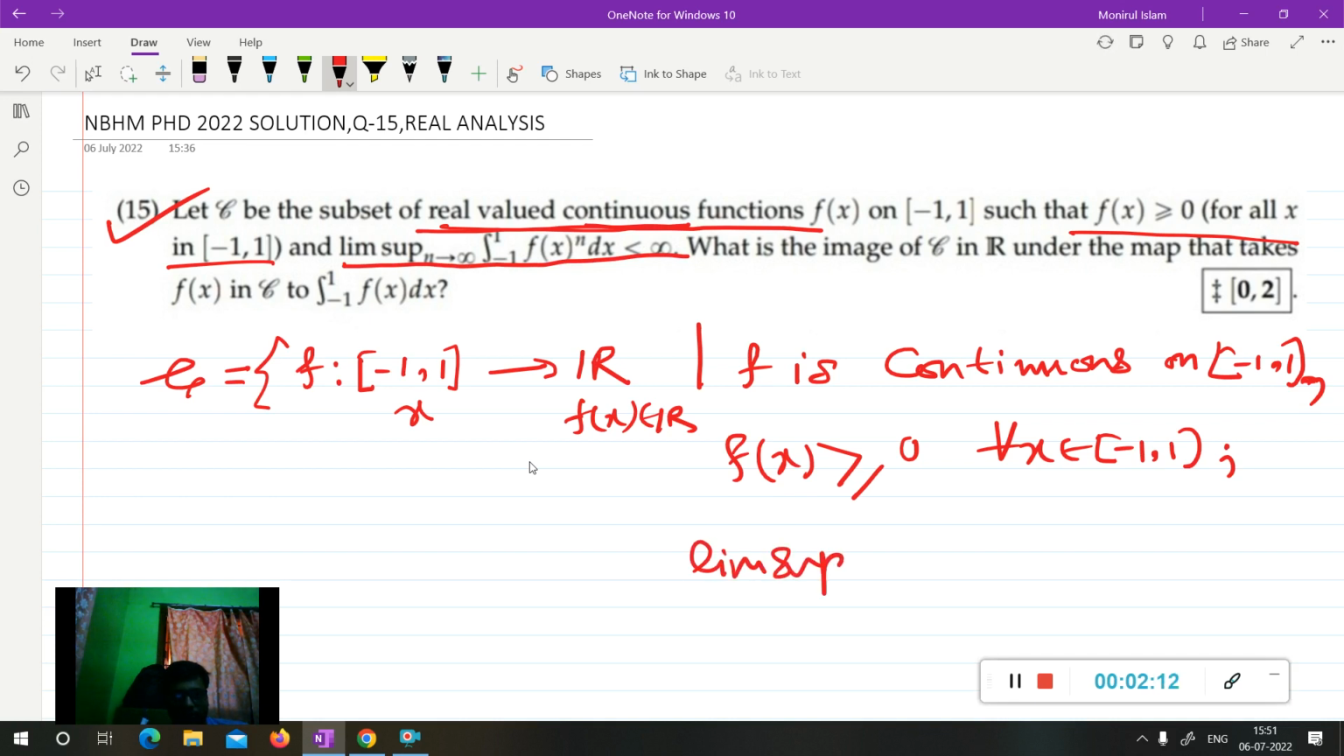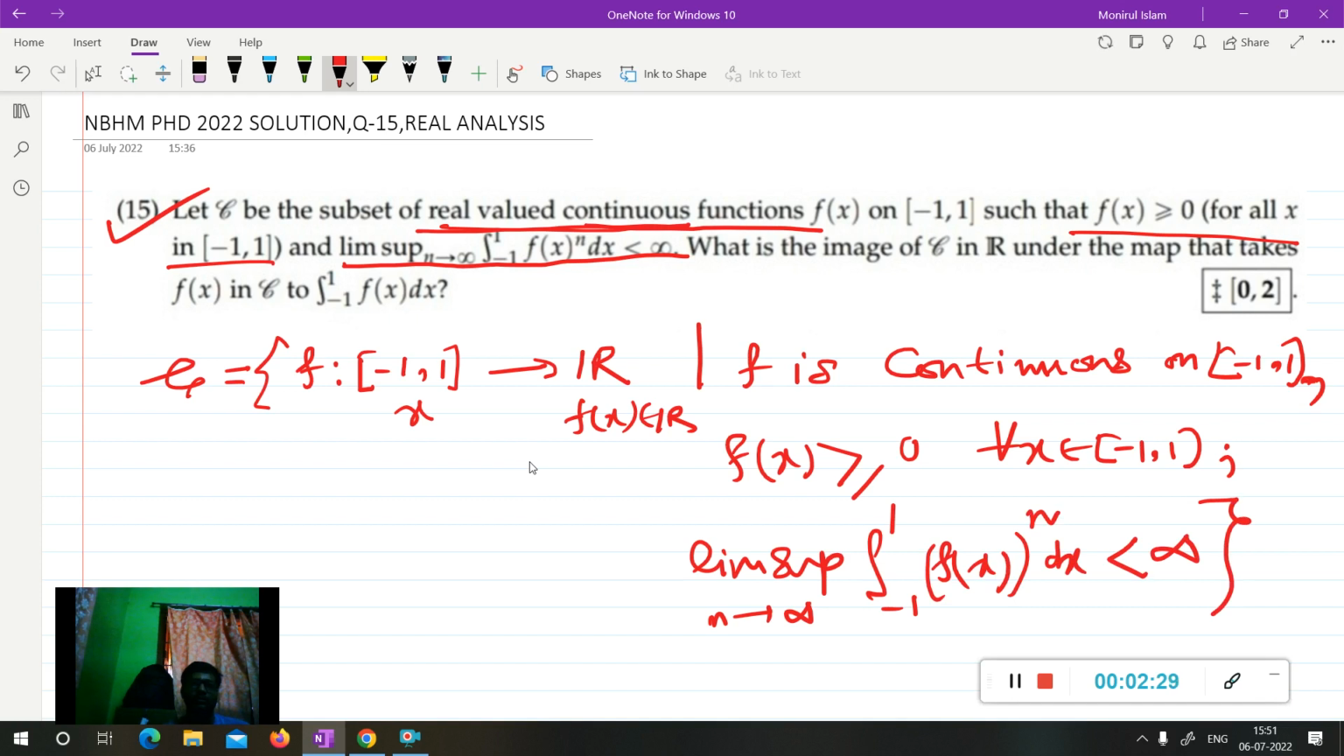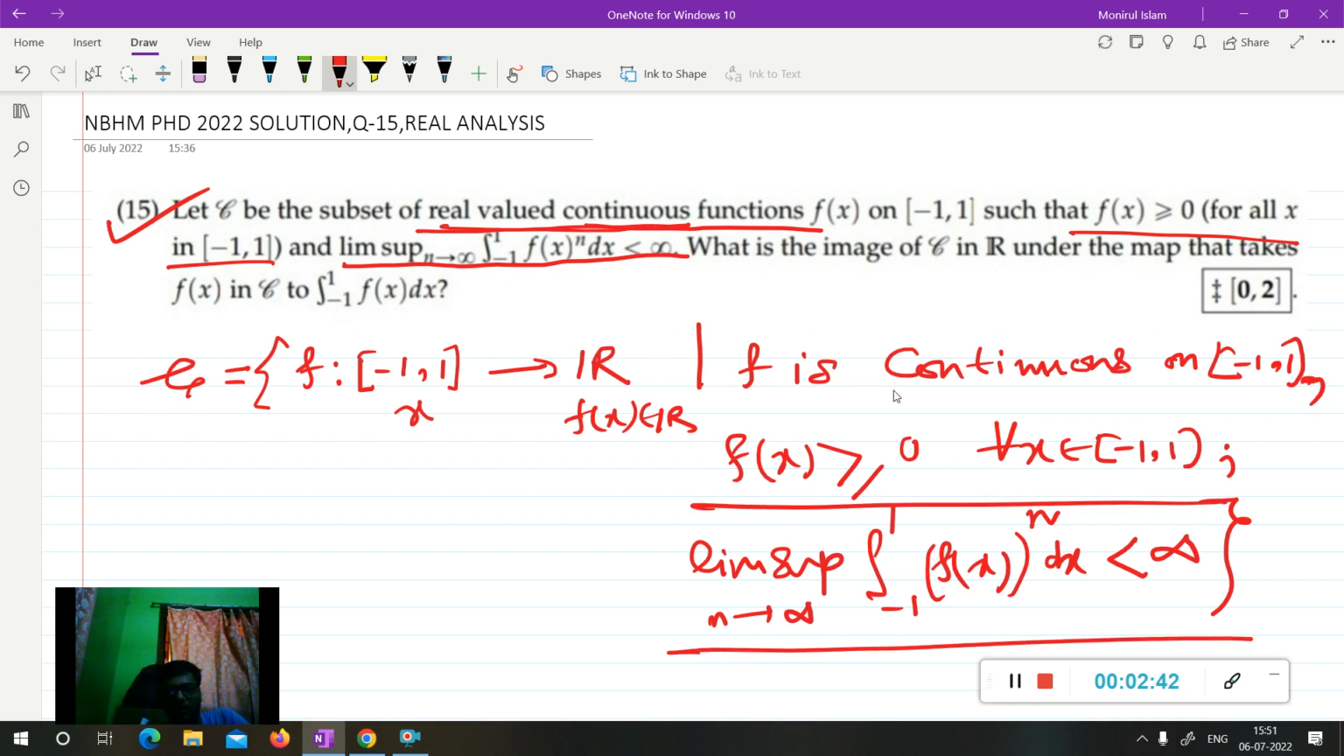The limit as n goes to infinity of the integral from -1 to 1 of (f(x))^n dx. This integral should be finite, the limit of this integral should be finite. Okay, this is script C. So script C is the set of all functions from the closed interval [-1, 1] to R such that f is continuous and non-negative, and also this condition is specified: the limit of the integral from -1 to 1 of (f(x))^n dx will be finite.